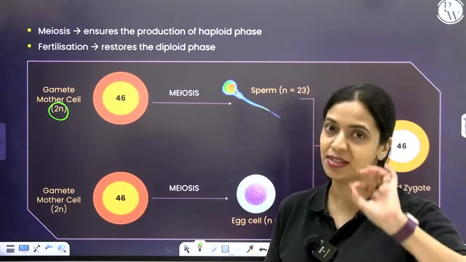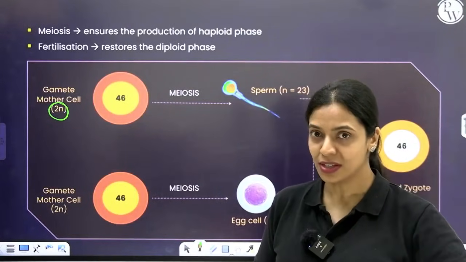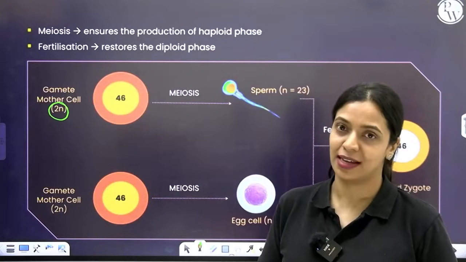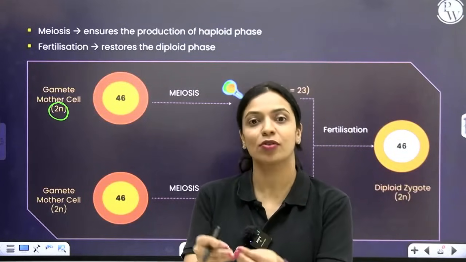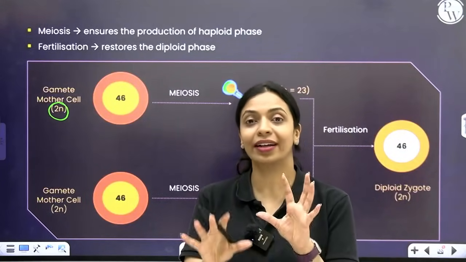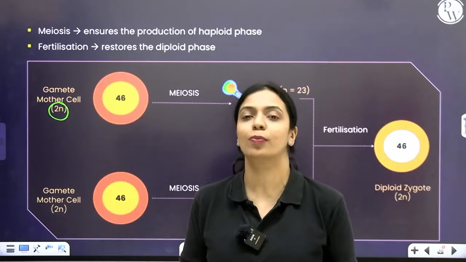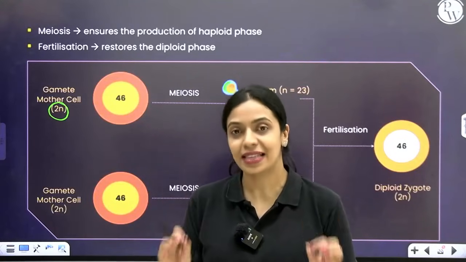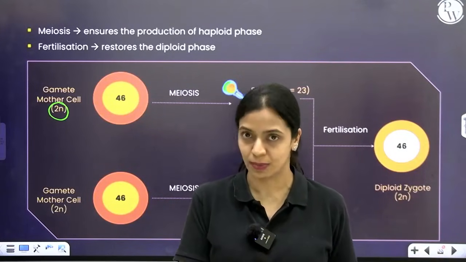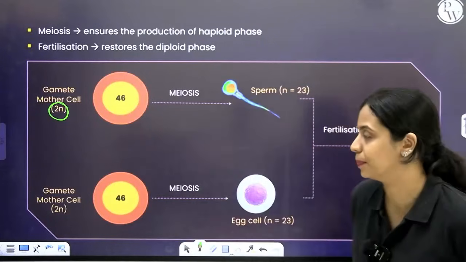So a haploid phase you see. How is that haploid phase restored to diploid phase? By the process of fertilization. Because of meiosis, we get haploid gametes. Because of fertilization, diploid condition is restored in the zygote. Okay? So that's the reason why in a population belonging to one species, all individuals will have the same number of chromosomes normally. Okay? In normal healthy individuals, the number of chromosomes will be the same. Right?